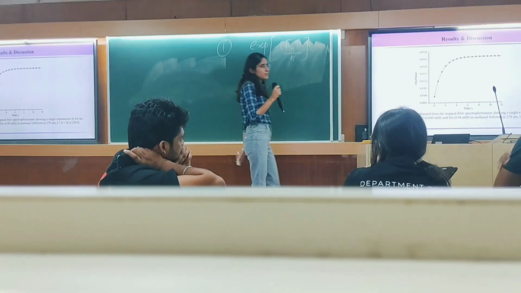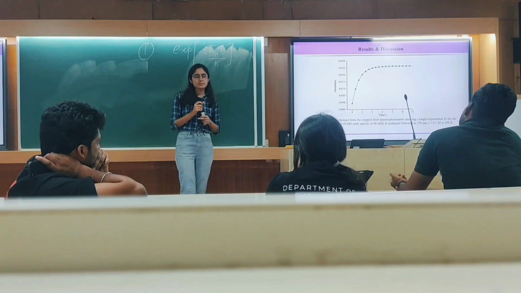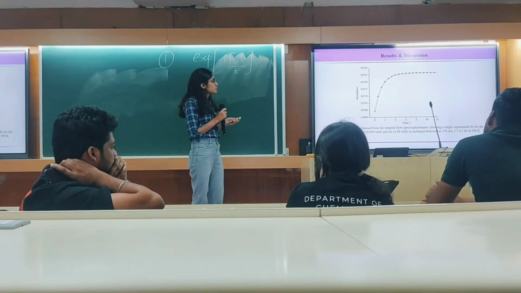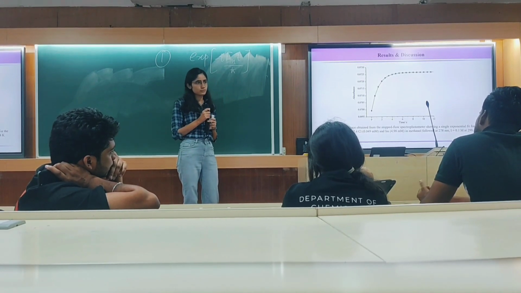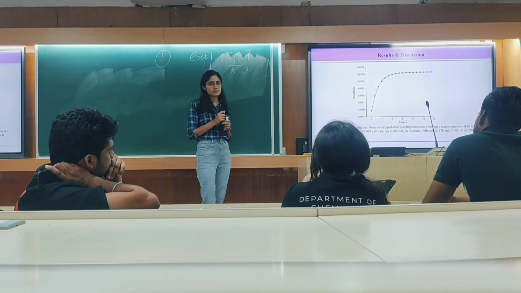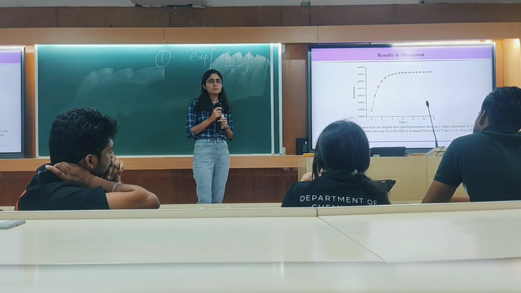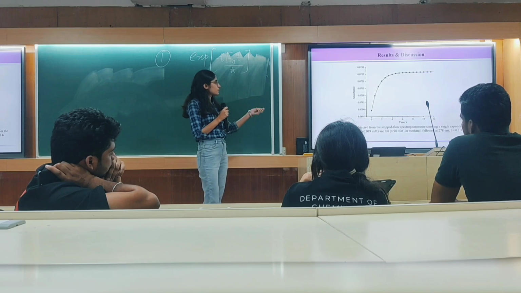So the reaction kinetics was followed using the concept of absorption. Absorption is directly proportional to the concentration of the absorbing medium. So in the reaction mixture, we have platinum-Cl and imidazole. Imidazole will act as a nucleophile and it will replace chloride ions in the reaction mixture. Because of the increase in conjugation, there will be an increase in the absorption, and we'll get an increase in the graph of absorbance versus time.